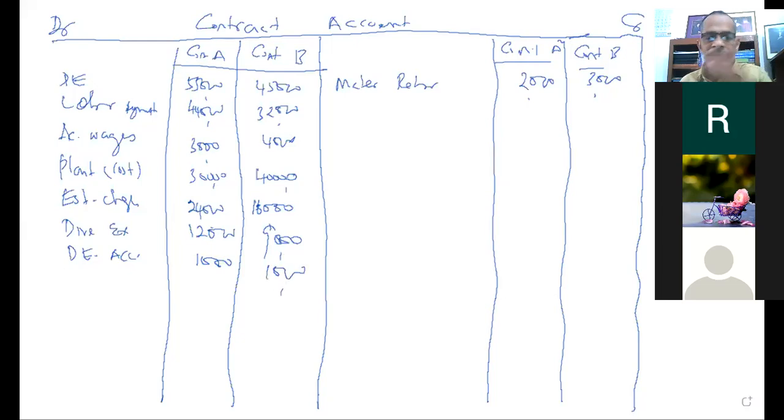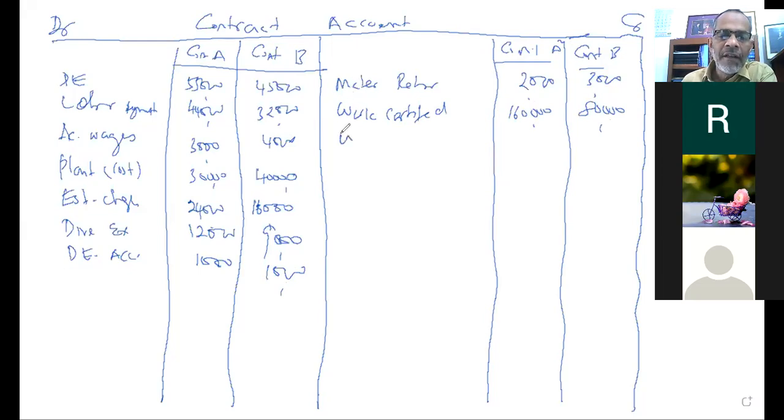Next one, work certified by the engineer. Work certified by the engineer would be credited in the contract account. How much? 160,000 for the first company and 80,000 for the second company. Is it okay? Right, nice.